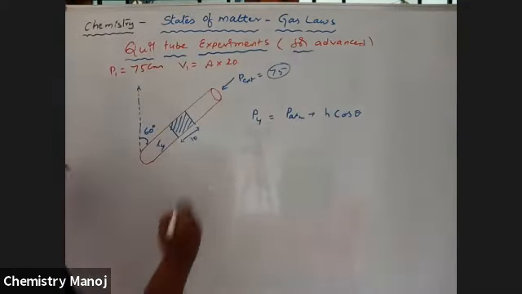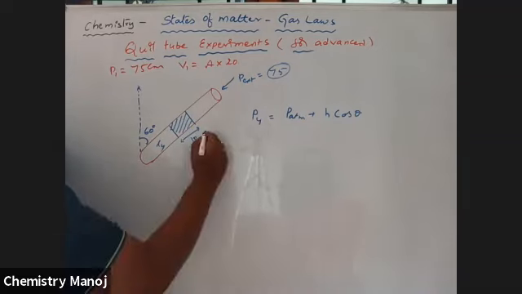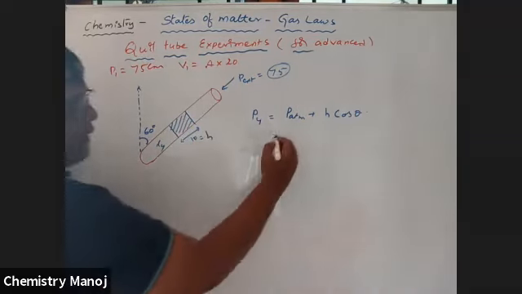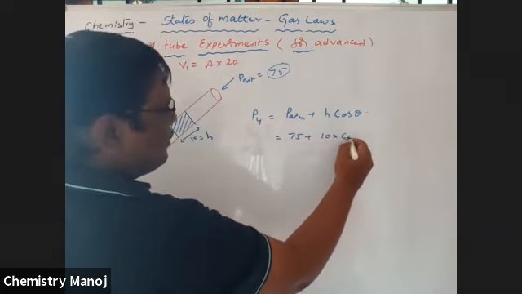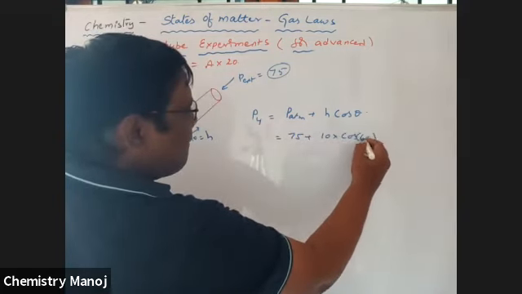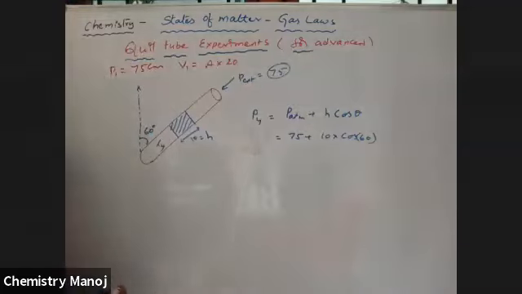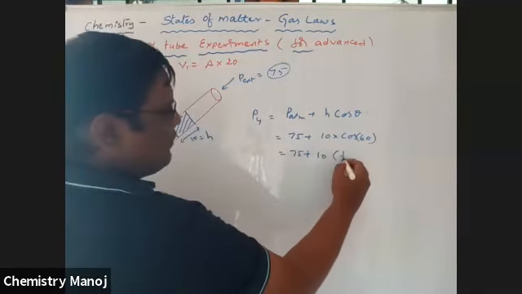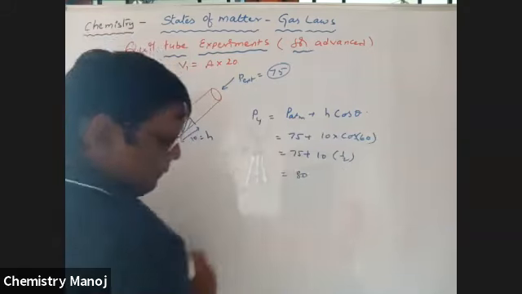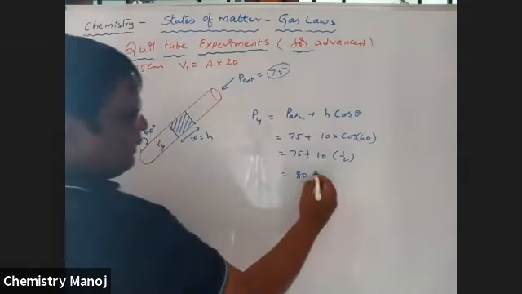That is P atmosphere, nothing but 75 plus 10 into cos 60, cos 60 is 1 by 2. That is 80.